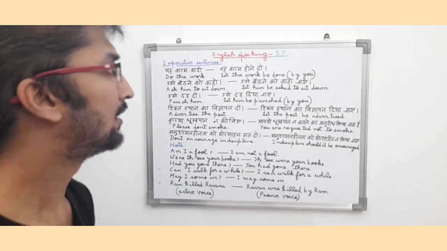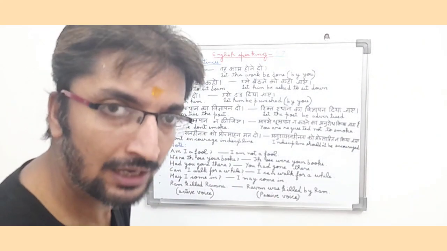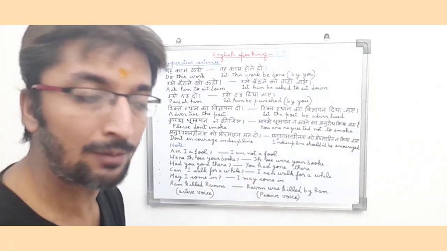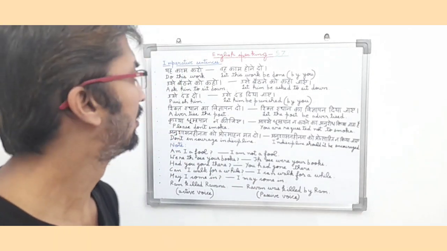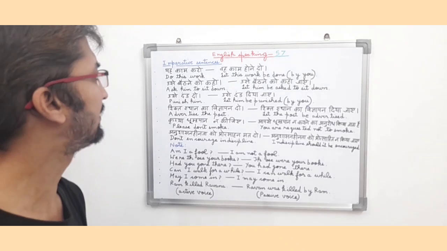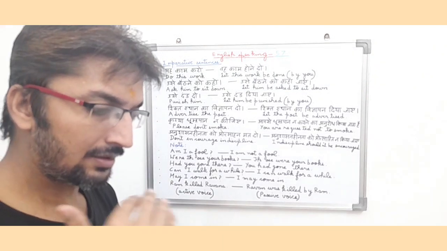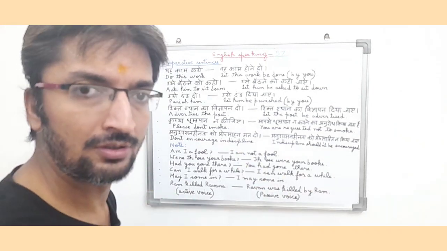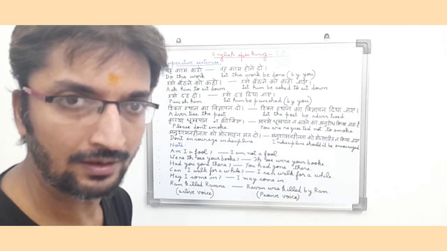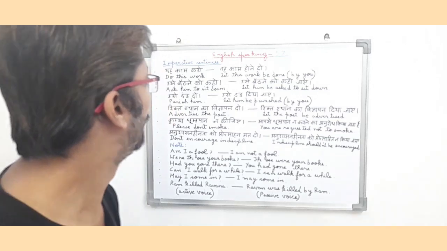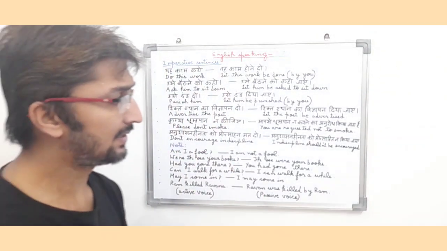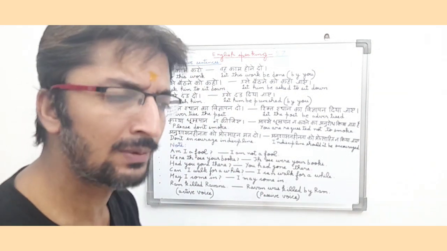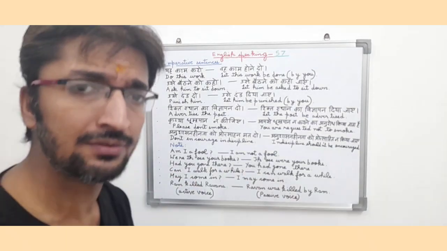So friends, this was the English speaking part 57 in which I tried to explain to you about imperative sentences. Imperative sentences are commanding or requesting type sentences. Basically we use should or let in imperative sentences. I wrote down the sentences in Hindi and tried to explain to you in English, so it becomes easier for you to understand about imperative sentences.